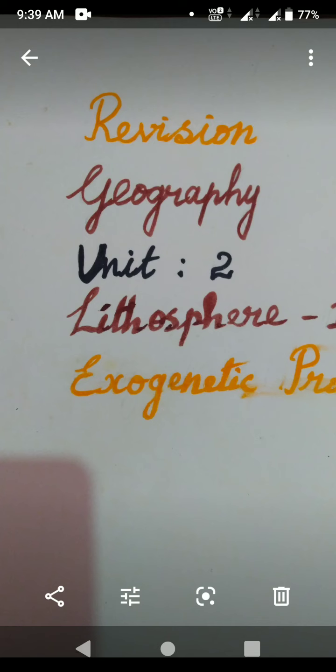Next, third one, stalactite and stalagmite. It is when the water containing dissolved calcite gradually drips from the ceiling of the caves where water vapors evaporate and the remaining calcite hangs from the ceiling. The stalactites are formed. Next, stalagmite, when the calcite deposit rises upward like a pillar, stalagmites are formed.